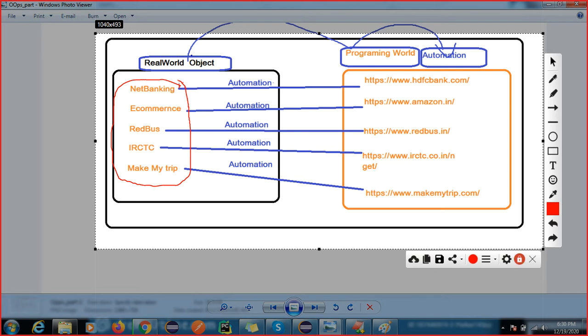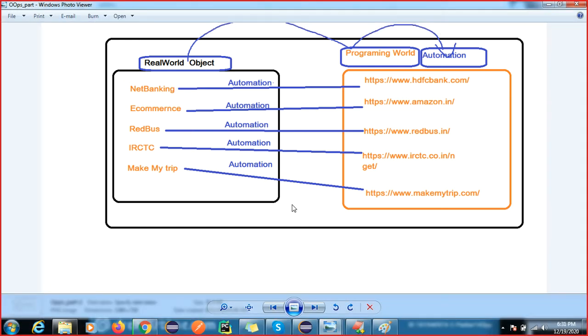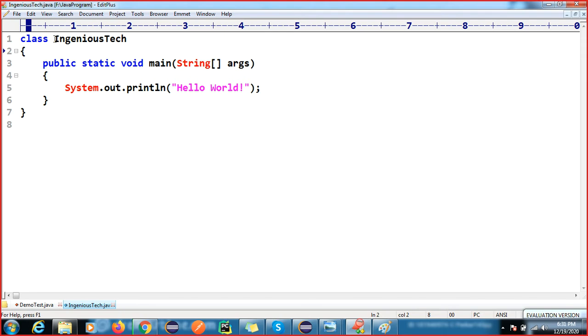Before, we did not have net banking or digital payments. I had to go to the bank to deposit and transfer money. All these manual tasks have been automated by using programming. So converting a real world object into the programming world is the use of the class keyword.